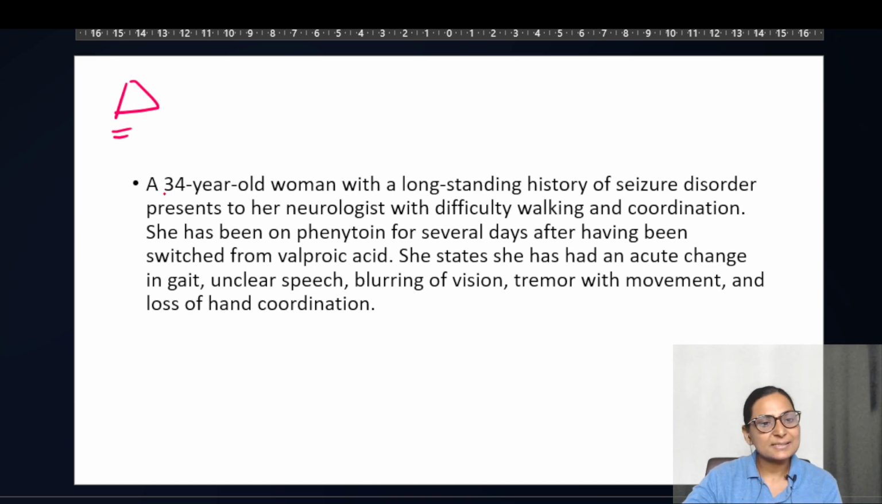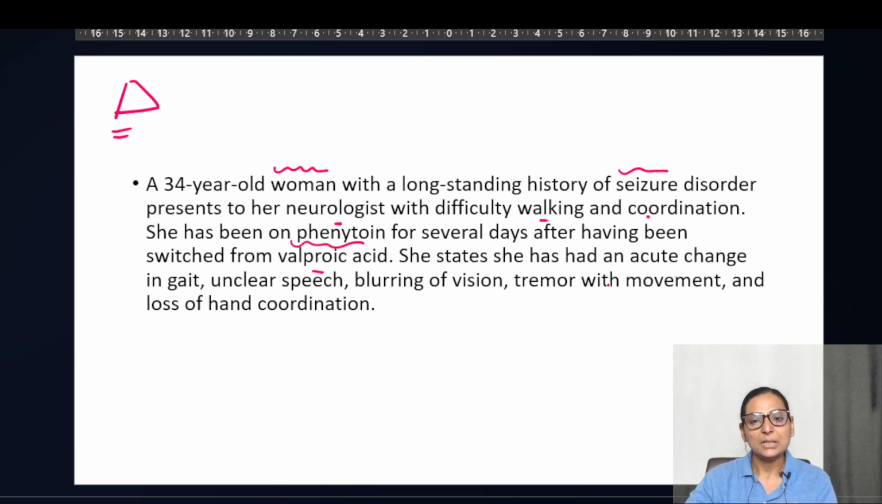Now, this case says that there is a 34-year-old woman who is having a long-standing history of seizures, epileptic seizures. She is coming to the neurologist with difficulty in walking and coordination, and she has been on phenytoin for several days, after which the drug was switched, that means from phenytoin to valproic acid. At the level of first MBBS, don't worry about these drugs.